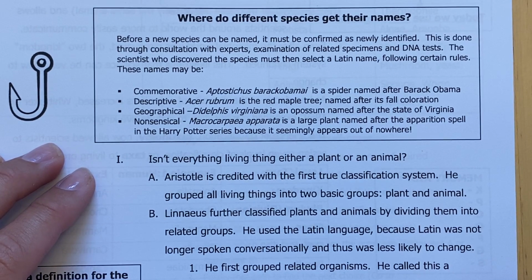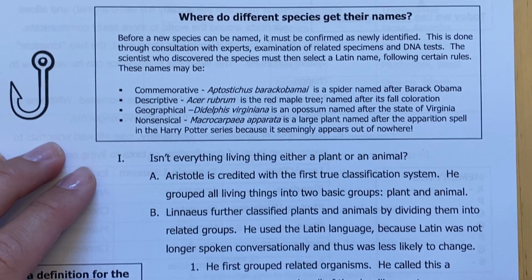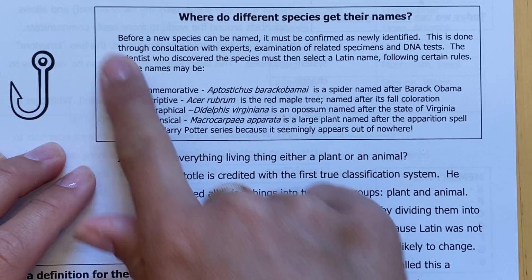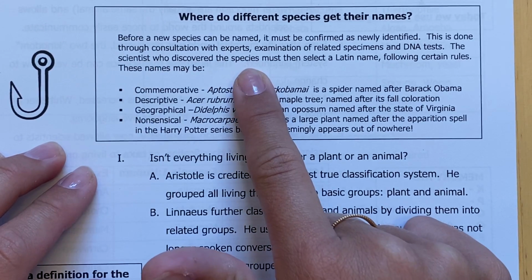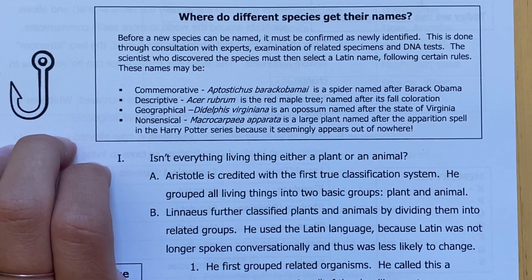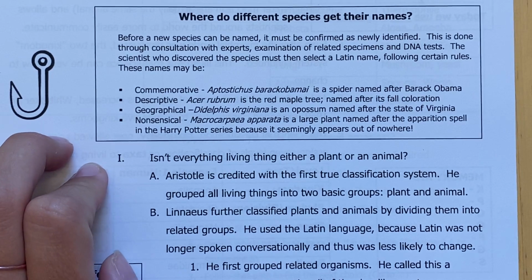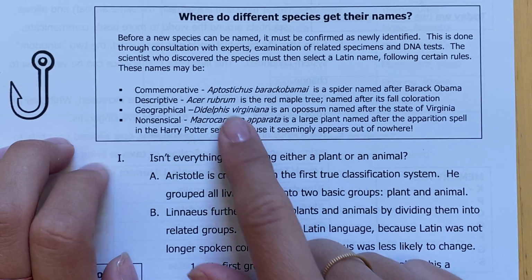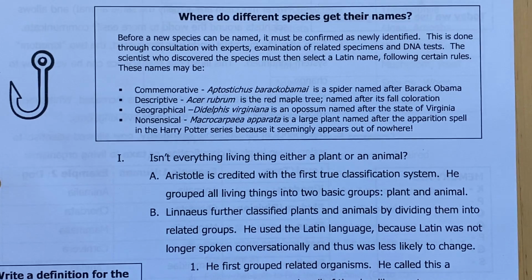So you've heard that humans are called Homo sapiens, but where exactly did we get that name from? In this particular hook section, it talks about how before a new species can be named, it actually has to be confirmed as newly identified. This is done through consultation with experts, through examination of related species, and through DNA tests. The scientists who discovered the species must then select a Latin name following certain rules.